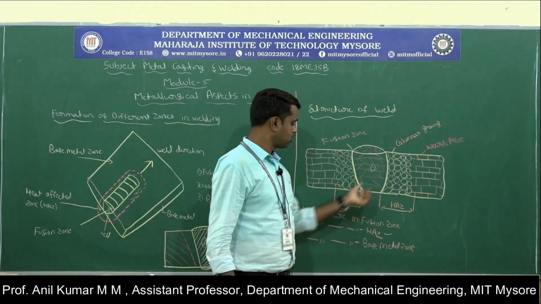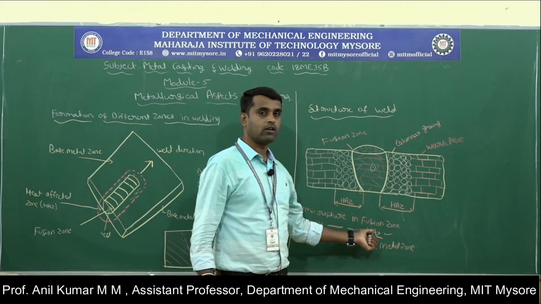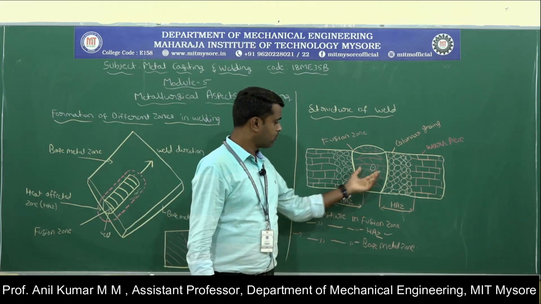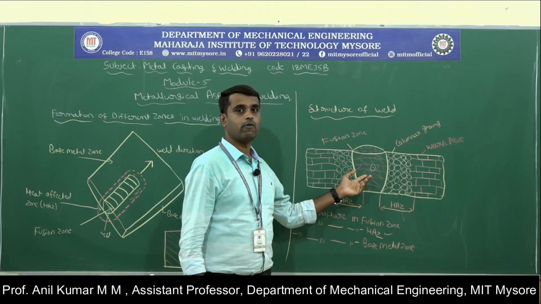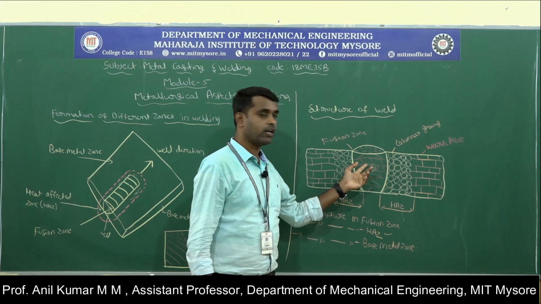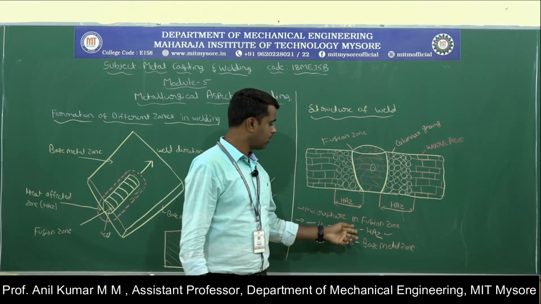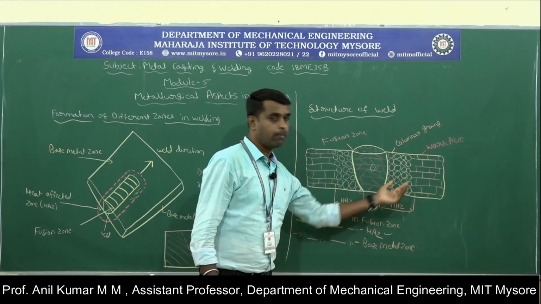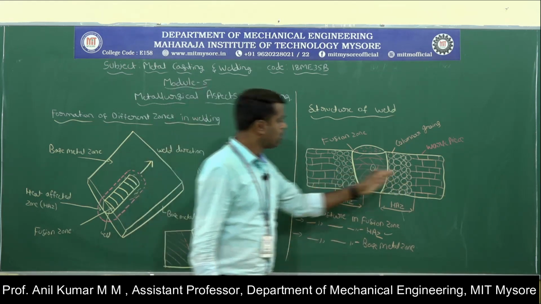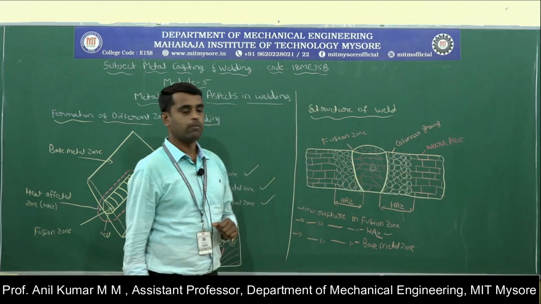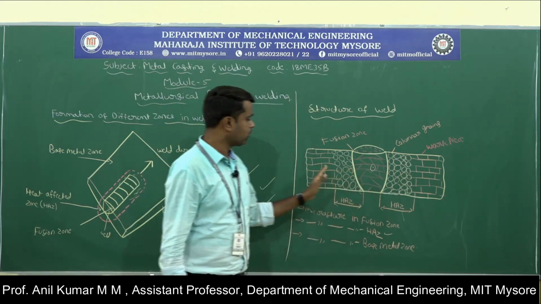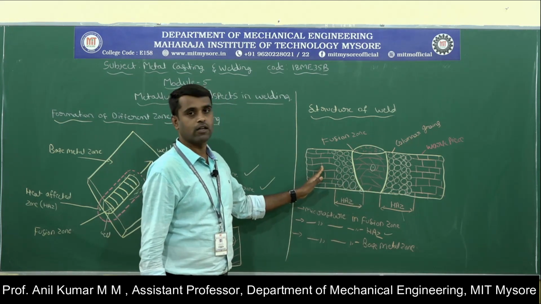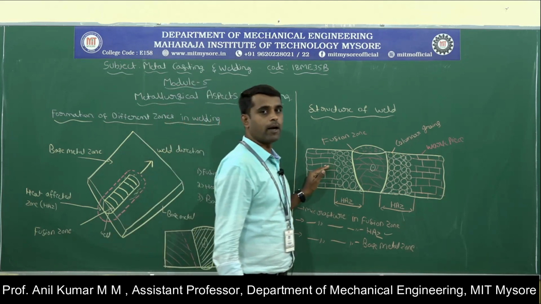One is the microstructure in the fusion zone, the microstructure in the heat affected zone, and the microstructure in the base metal zone. In the fusion zone, the columnar grain structure will be formed, and these grains are parallel to heat flow and relatively long. In the heat affected zone, the porous grain structure will be formed, and this makes it weaker compared to the base metal and the weld bead. In the base metal zone, the metal is not subjected to heating. It is an unaffected zone, so there is no change in the microstructure.